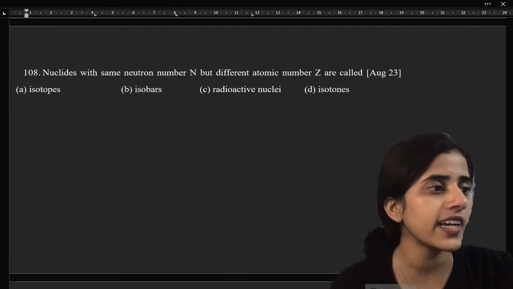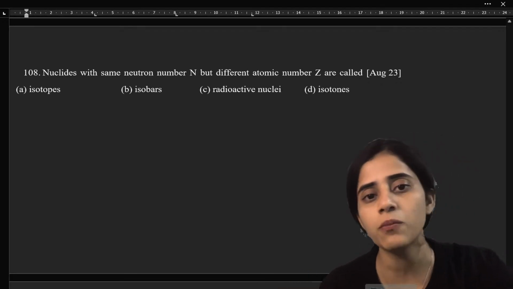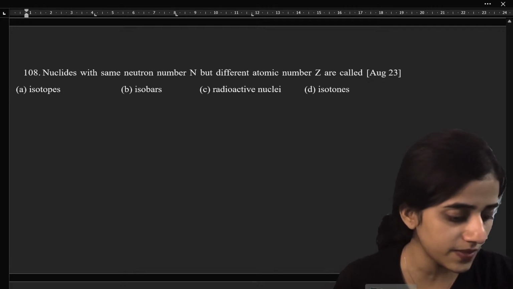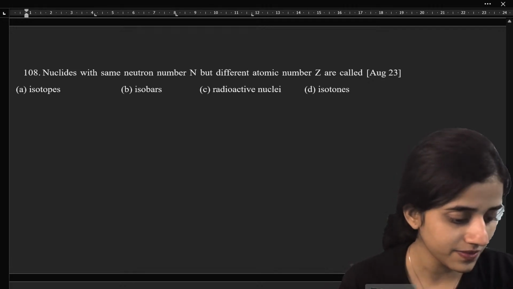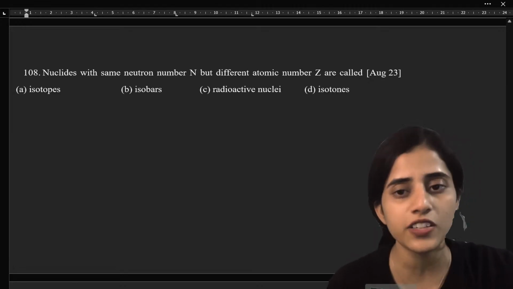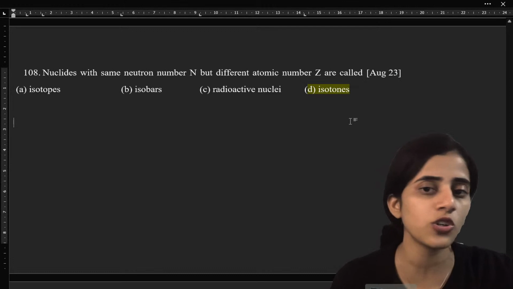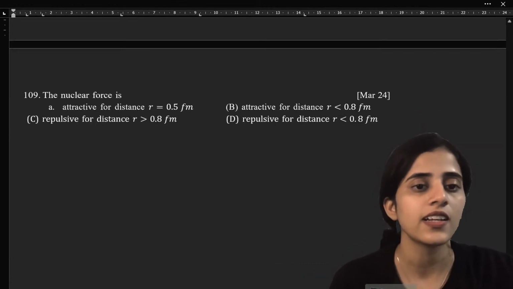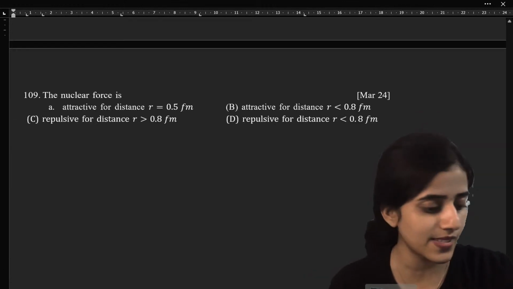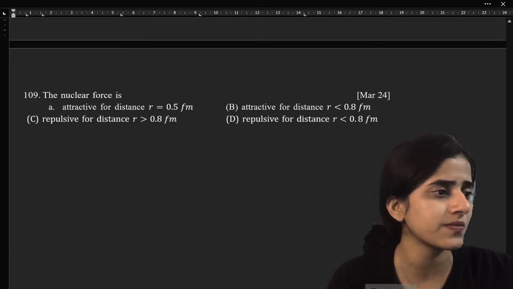Nuclides with the same neutron number but different atomic number, what is it called? Is it an isotope, isobar, radioactive nuclei, or an isotone? Very good. It's an isotone. Next, the nuclear force is. See, all these are very easy questions. Nuclear force is what?